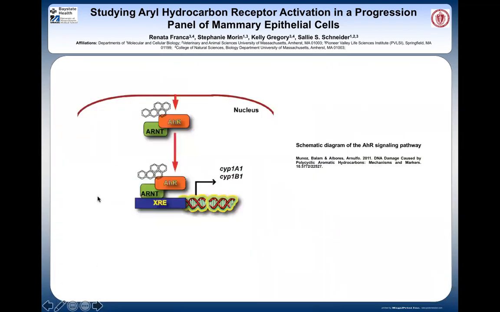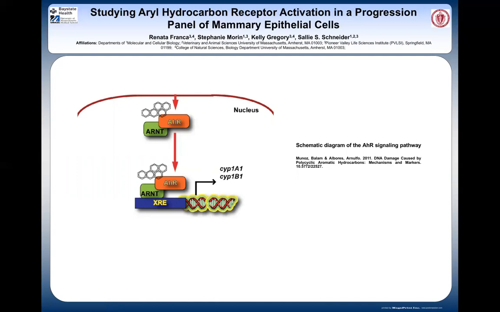So the aryl hydrocarbon receptor, or AHR, was particularly interesting because of its cellular downstream effects. As is shown in the schematic, AHR heterodimerizes with ARNT. Once ARNT, or aryl hydrocarbon receptor nuclear translocator protein, binds to AHR, the AHR-ARNT complex promotes the expression of genes in the xenobiotic pathway, such as the endogenous gene family cytochrome P450, or CYP for short. So the CYP gene family plays a really important role in enzymatically regulating toxin buildup in healthy cells, as they are largely responsible for the synthesis and degradation of many compounds.